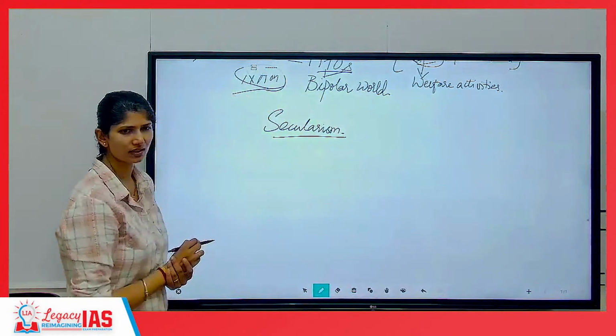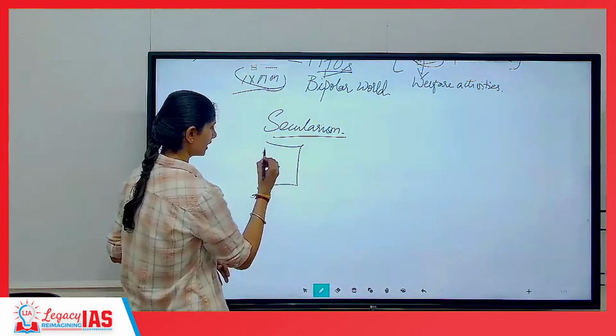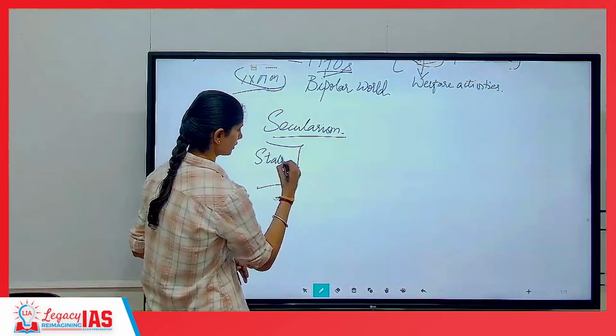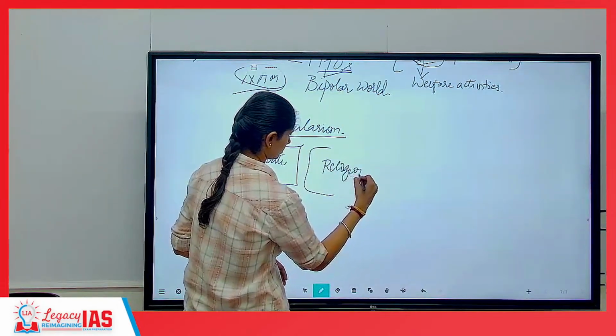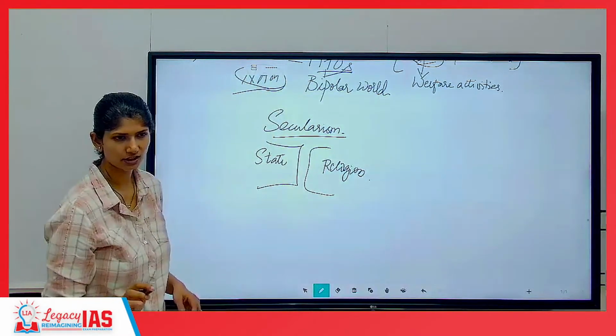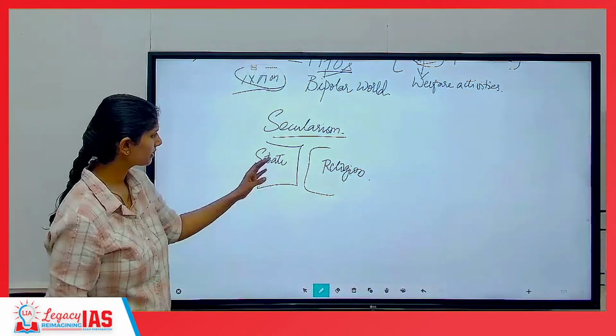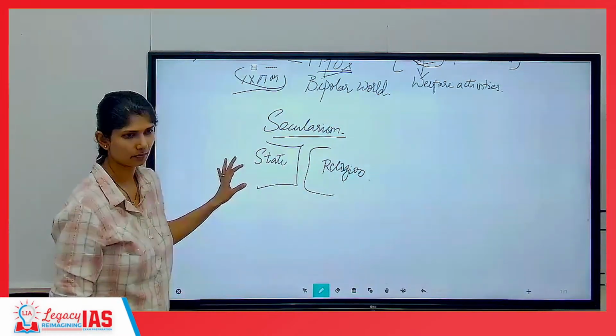Secularism was a very simple concept. It meant that state and religion will not interfere in each other's work. That's all. That is secularism. The state will not interfere in religious matters. Religion will not interfere in state matters.